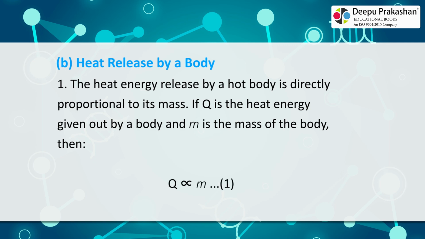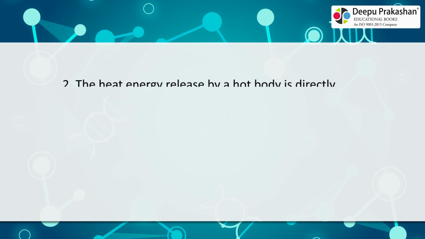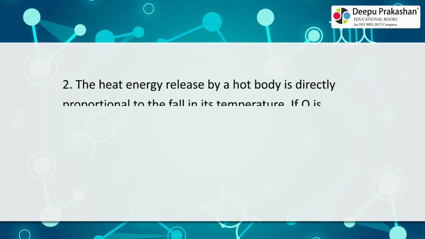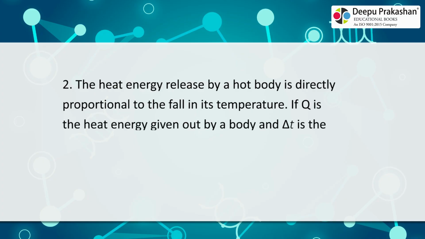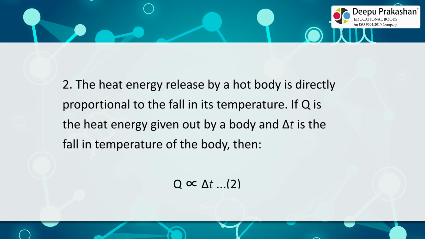2. The heat energy released by a hot body is directly proportional to the fall in its temperature. If Q is the heat energy given out by a body and delta T is the fall in temperature of the body, then Q is proportional to delta T.